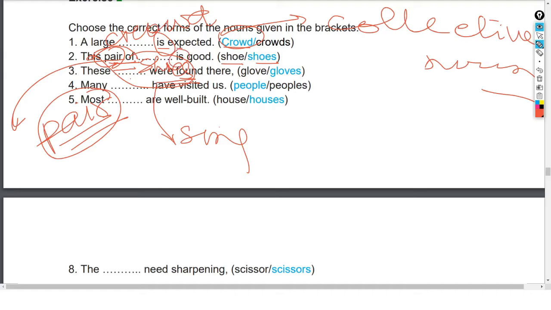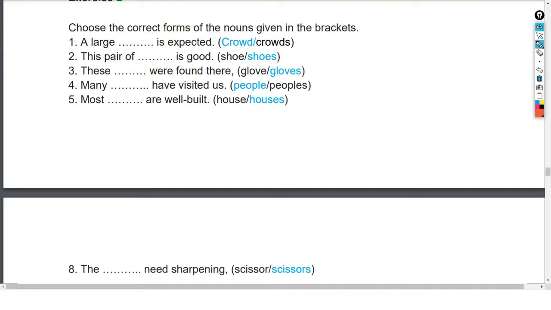A pair of shoes is good. It means we are concentrating or emphasizing on pair, even though shoes is plural, so it will not go by shoes. So is will be going by the pair. I suppose it is clear. Now let us go for the next one.